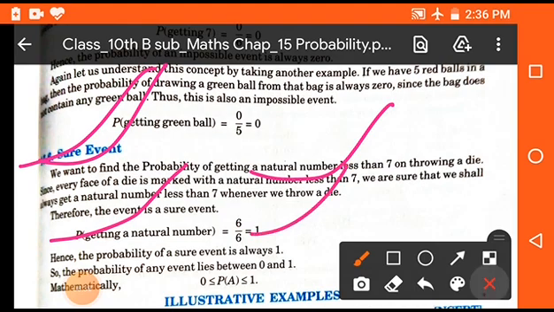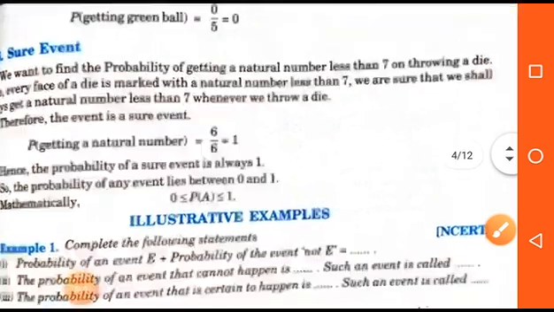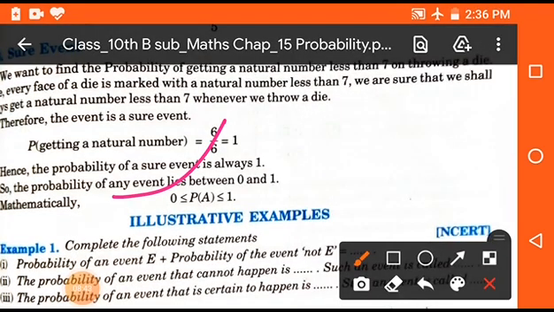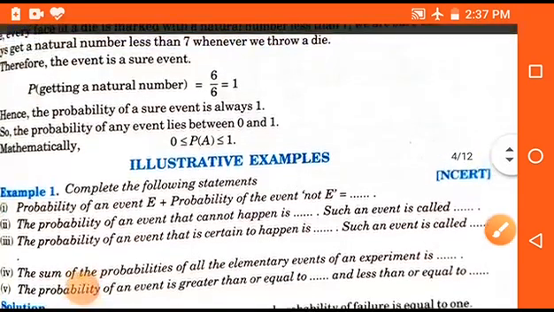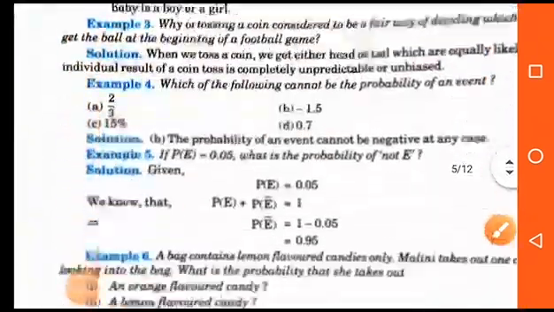Clear? As you know, the probability always lies between 0 to 1. That means it will never be less than 0. That means a negative probability can never be possible, and it also cannot be more than 1. Okay, students, now we will discuss some examples.